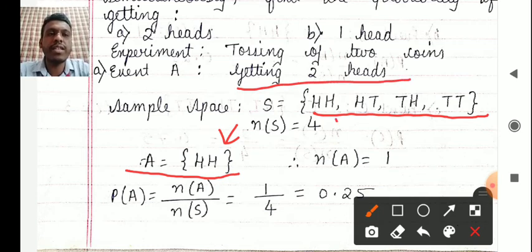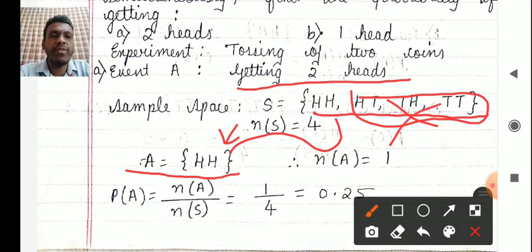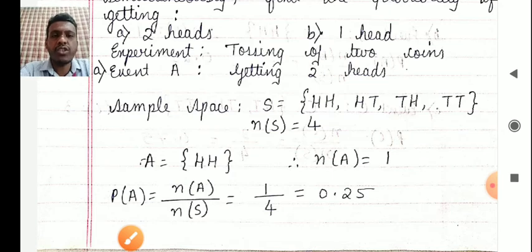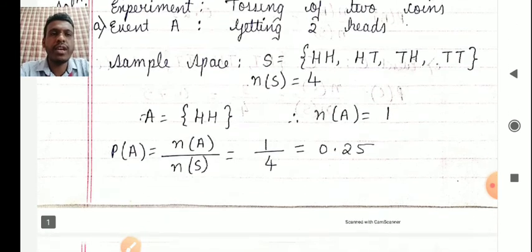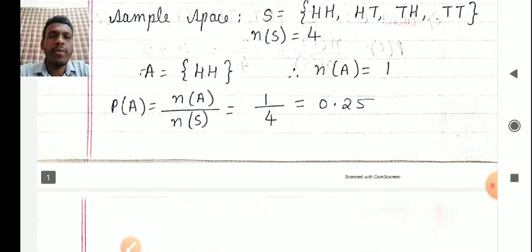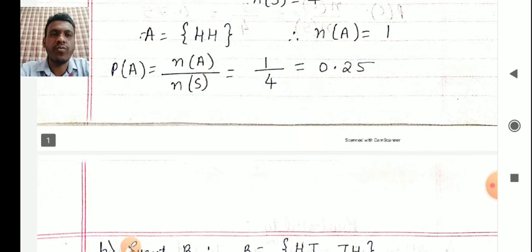Where are the two heads coming in this? One is this. Is there any other place where we are getting two heads? No. So only one item will come here, and that is H comma H. Therefore n(A) is equal to 1. Once n(A) is equal to 1, you have probability of A equals n(A) upon n(S), which equals 1 upon 4 equals 0.25.